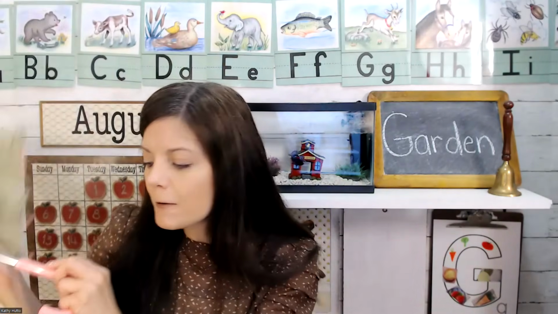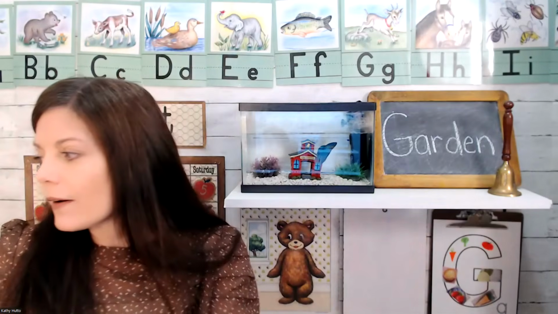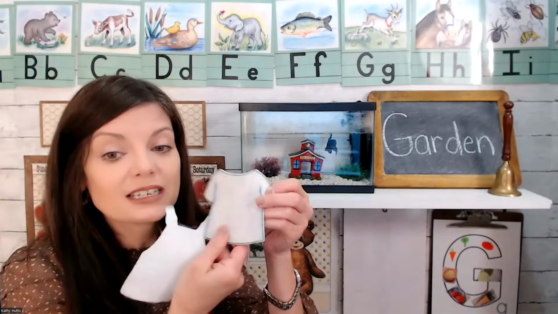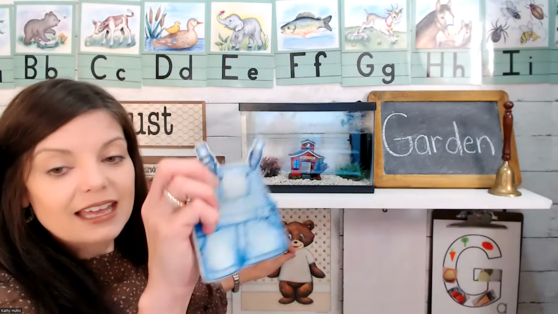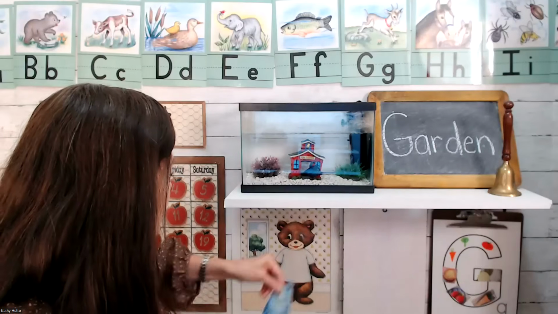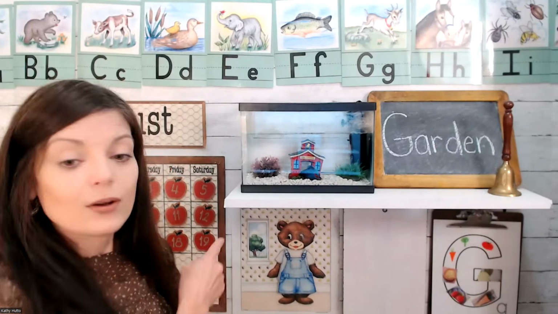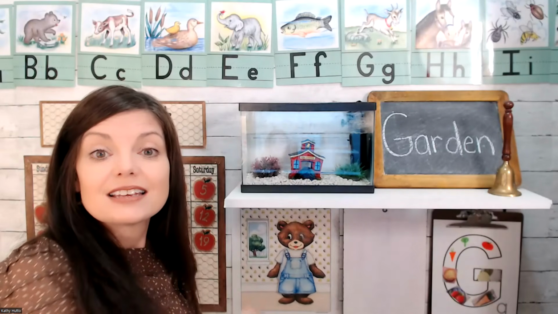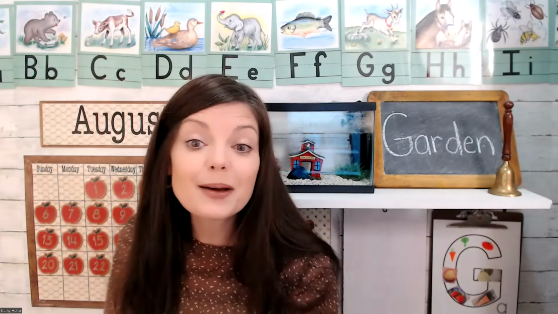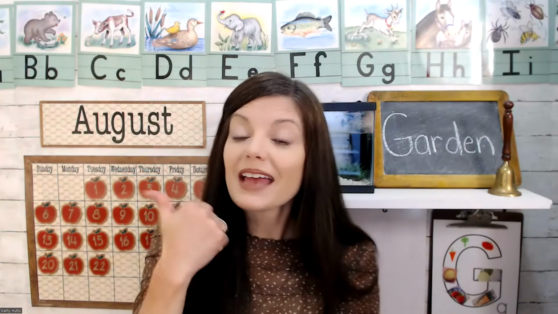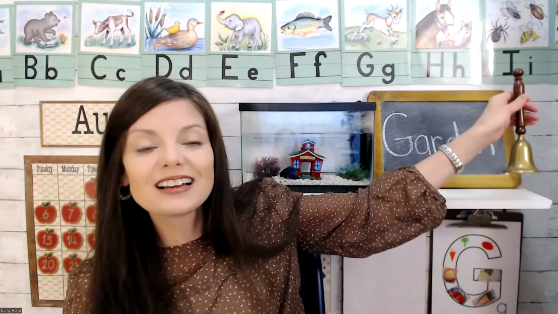Well, let's dress Weather Bear. He'll be working out in the garden, so I think he's gonna want to wear his overalls. Let's put on a t-shirt for Weather Bear and his overalls. And what is the season right now? The season is summer. It's still summer. Well, that was our calendar and weather time, and now it's time for our letter of the day.